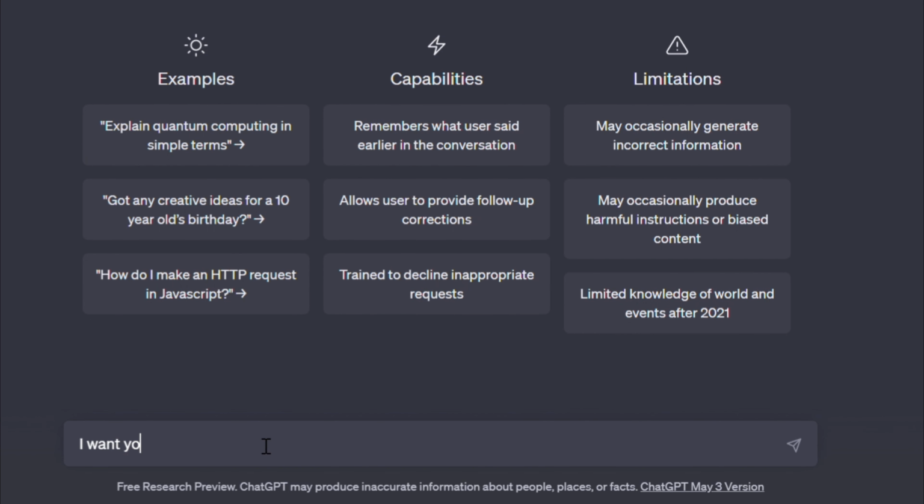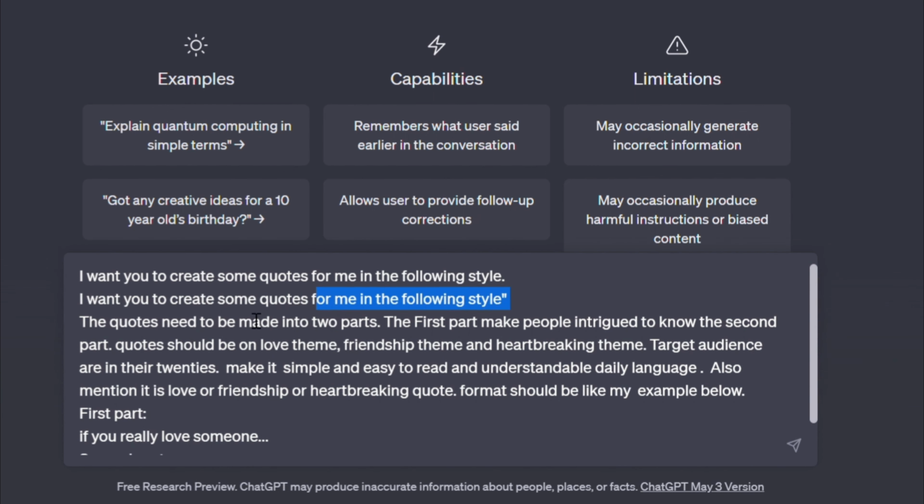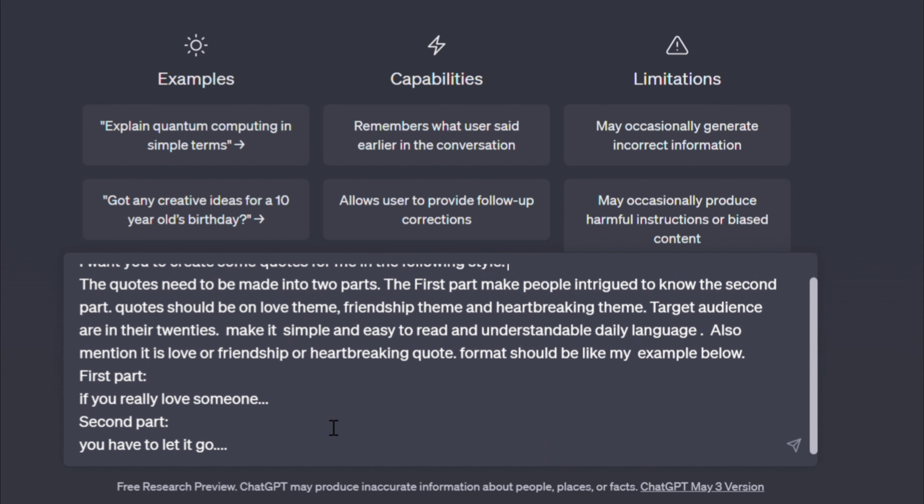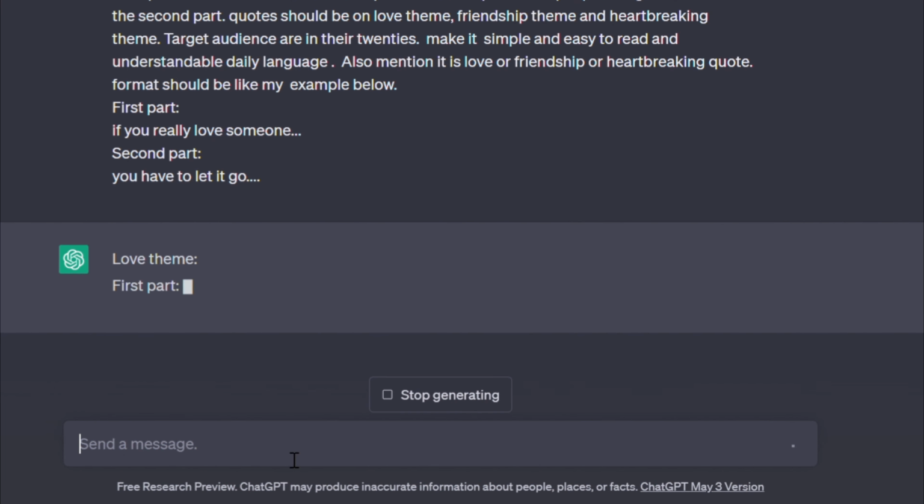Of course, we're starting with ChatGPT. I asked ChatGPT to generate some quotes that fit a specific style, with a first part that intrigues people to hear the second part. To illustrate this, I'll give ChatGPT an example. Let's see if it understands.